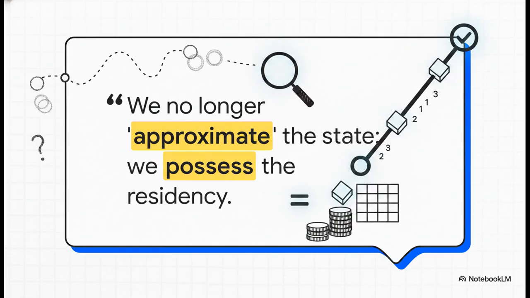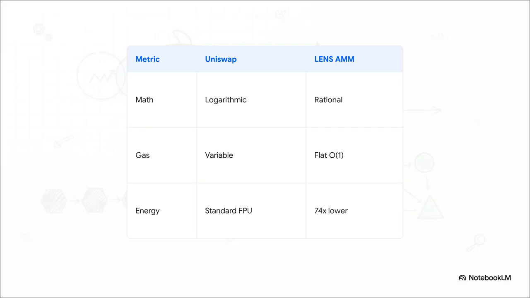Because Pell-Smith scaling uses exact integer identities, a concept called magnitude implicit addressing, which basically means the value itself contains its exact location, the machine isn't guessing where the liquidity is anymore. It absolutely knows. It possesses the exact mathematical state without any of that lossy observer debt. The end result of all this? It's staggering. Lens achieves bit-perfect, flat O(1) gas efficiency, and it slashes energy consumption by 74 times, down to just